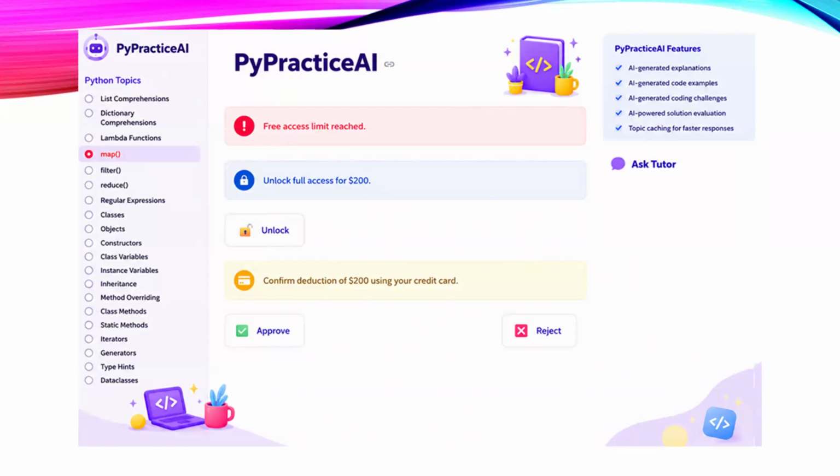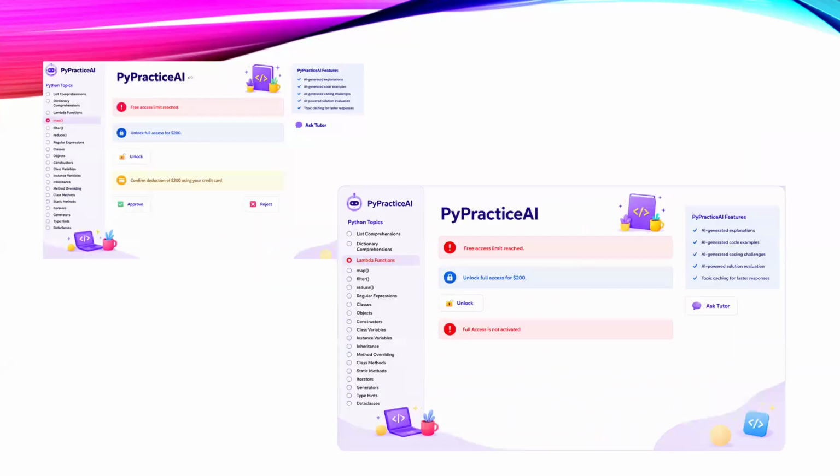When the learner clicks the unlock button, the application asks them to approve or reject the deduction of $200 from their credit card. If the learner clicks the reject button, the application displays a message indicating that full access is not activated. The learner will not be able to access any additional lessons beyond the free access limit.